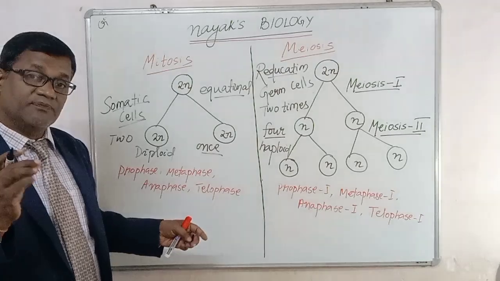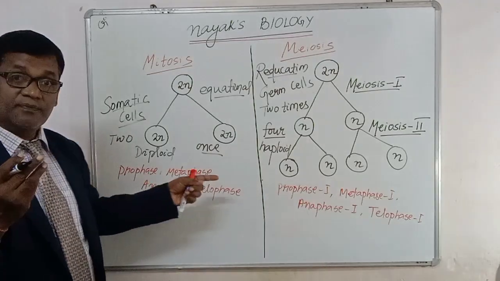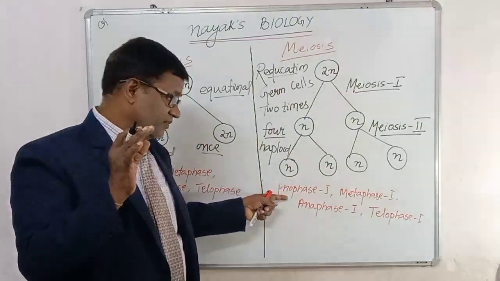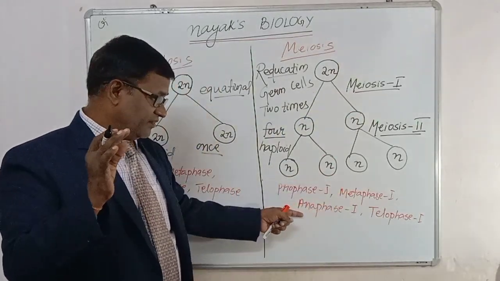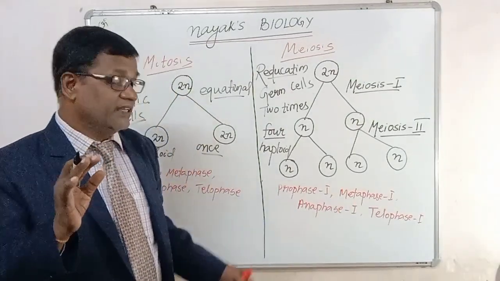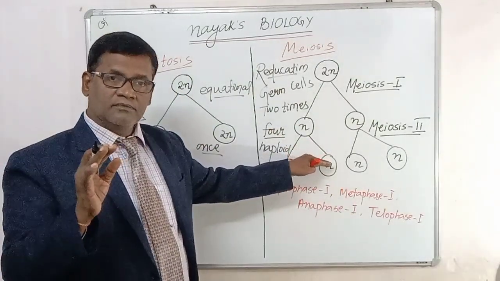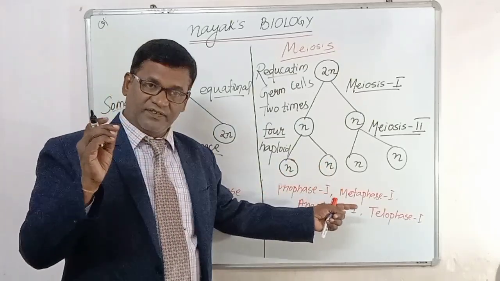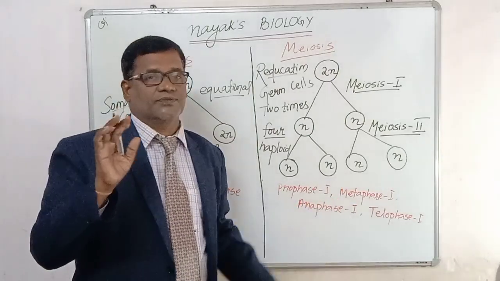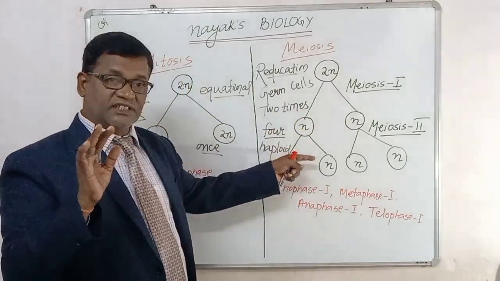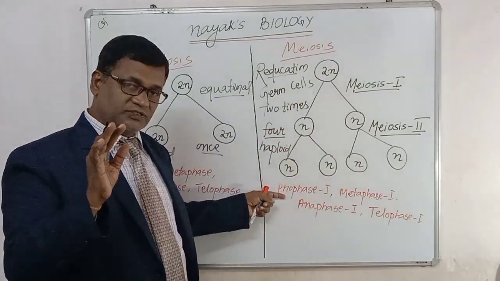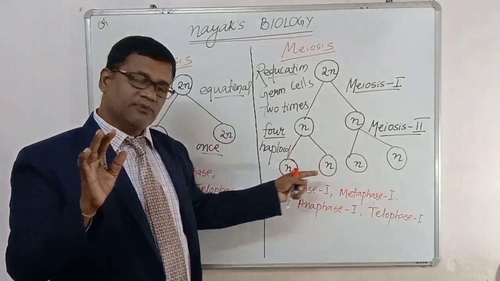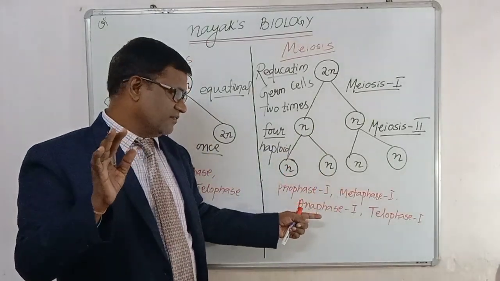Now what are the different phases in the meiosis? When meiosis 1 occurs, it has prophase 1, metaphase 1, anaphase 1 and telophase 1. The same things repeat in meiosis 2: prophase 2, metaphase 2, anaphase 2 and telophase 2. Are you clear? Because there are two divisions. Meiosis 1 consists of prophase 1, metaphase 1, anaphase 1 and telophase 1, and meiosis 2 consists of prophase 2, metaphase 2, anaphase 2 and telophase 2.